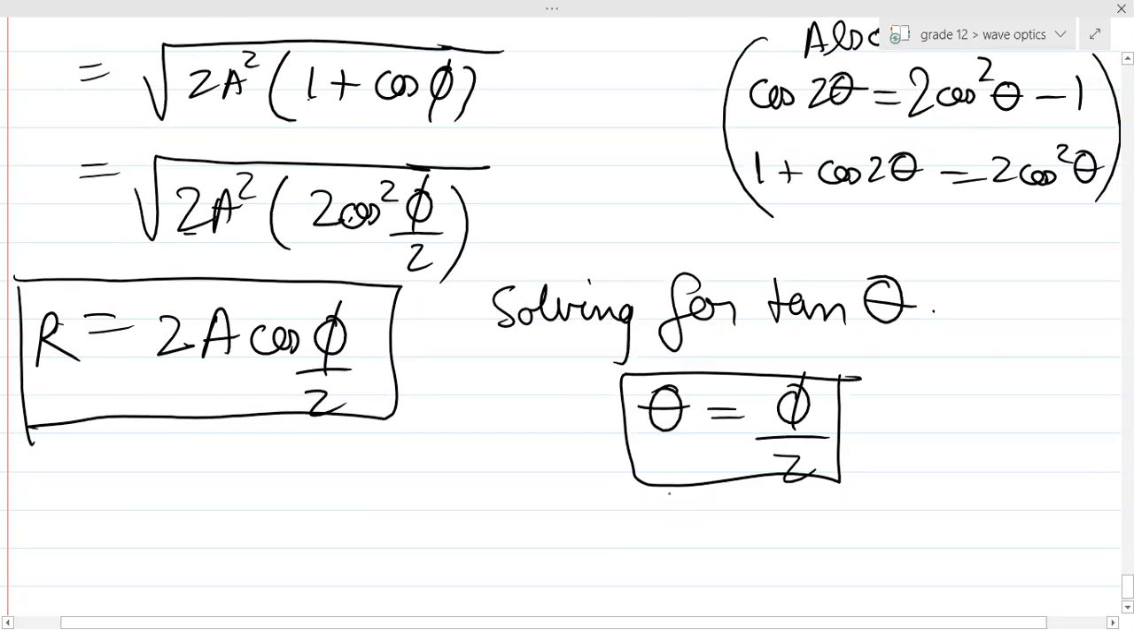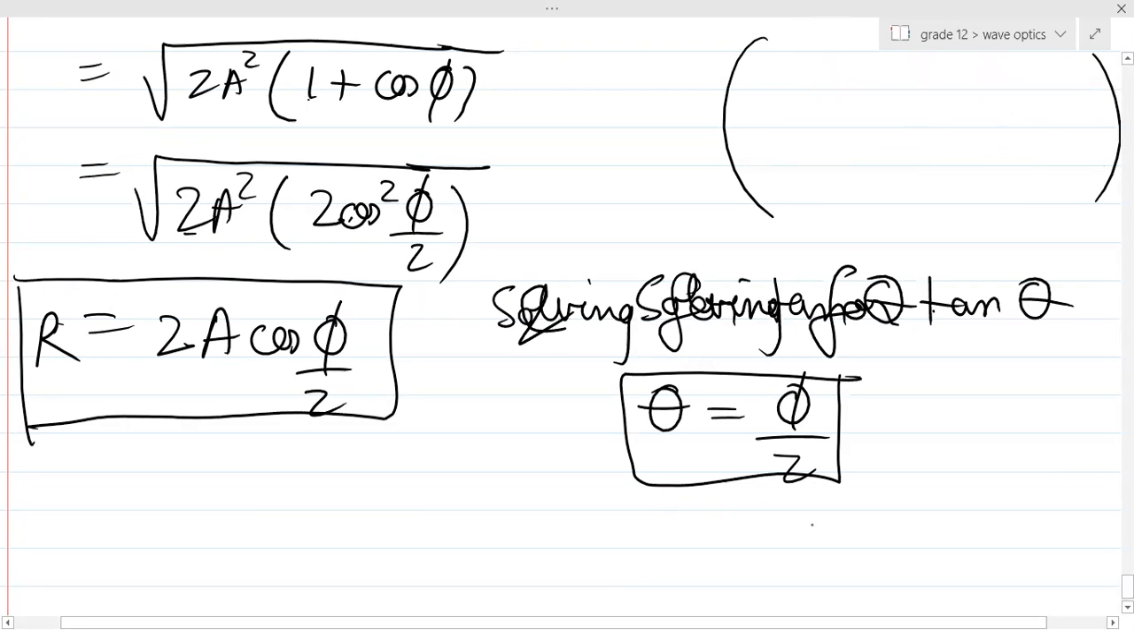Okay. So if the waves are of equal amplitude, then please remember this thing will happen. The resultant amplitude will be twice of a cos phi by 2, and theta equals phi by 2. Is it clear?